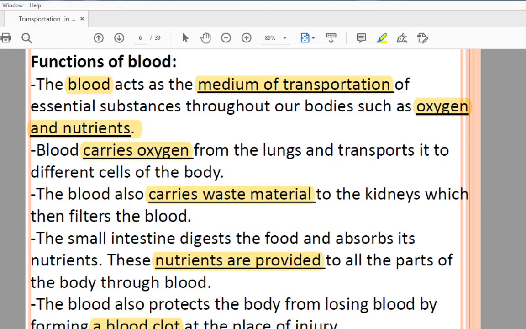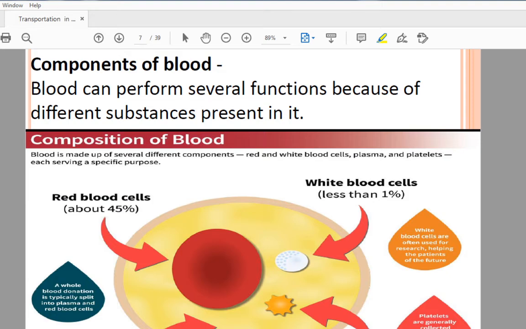Maybe you have learned in 6th standard, the ingredients are there, we mix the ingredients and make the food. Something like that, some things are present in the blood, those are the components of blood.